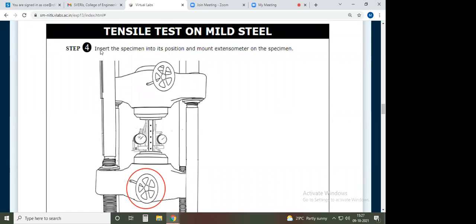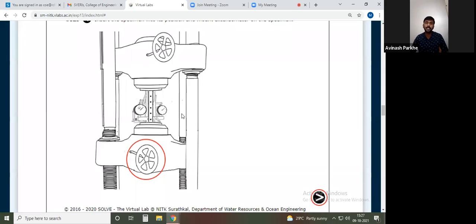Okay. Now the fourth step. If you look at the fourth step, at the bottom side, one rotating wheel is there. We have to rotate that wheel in such a way that your specimen is attached in the two jaws. One wheel is provided at the top side, but it is totally fixed. The wheel at the bottom side can be rotated in clockwise or anti-clockwise direction. As per the length of the specimen, we have to rotate that wheel either clockwise or anti-clockwise, and fit the specimen in the two jaws.